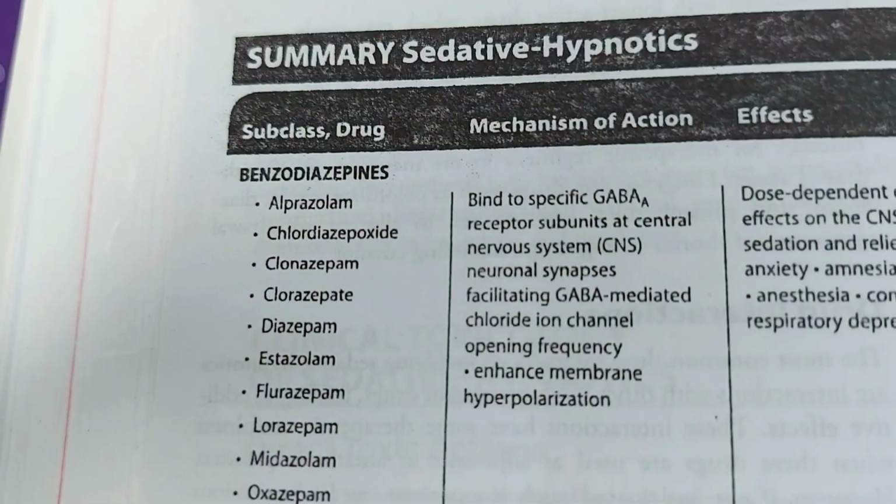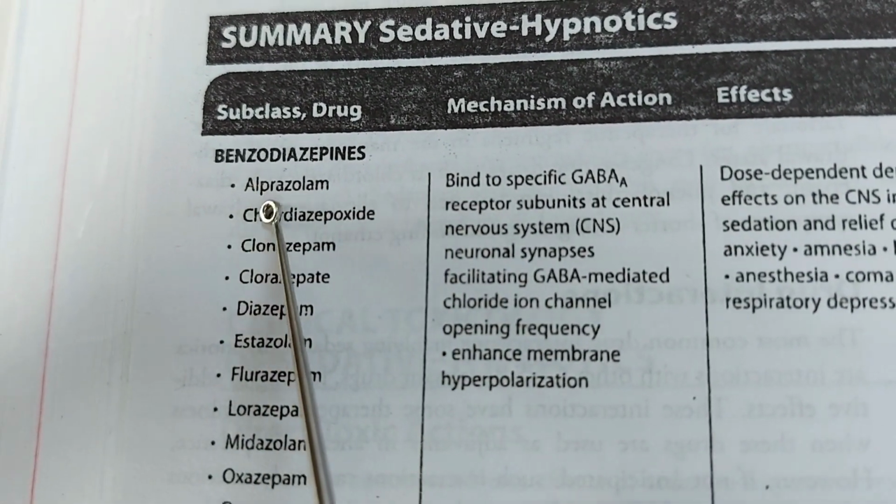Drugs that are used in sleep disorders and in the treatment of anxiety are named hypnotics and sedatives. Sedatives are the drugs that reduce anxiety, and hypnotics are the drugs that induce and maintain the state of sleep. So our topic is the sedative hypnotic drugs. Now we will see what the drugs under this headline are.